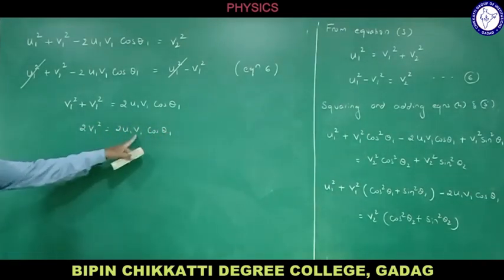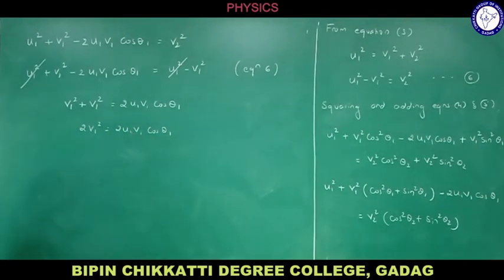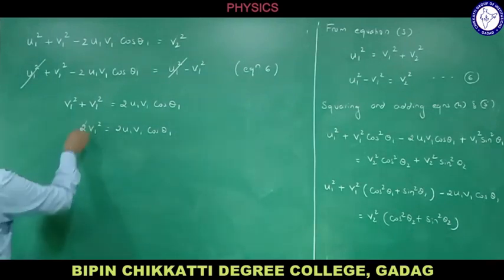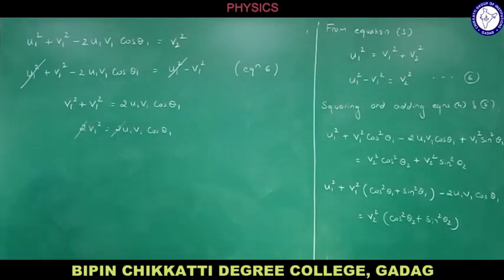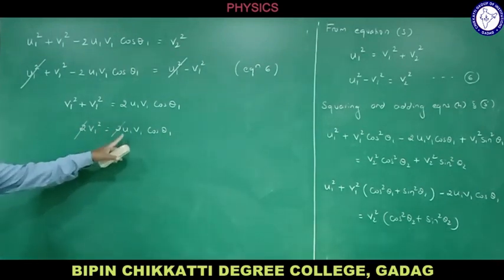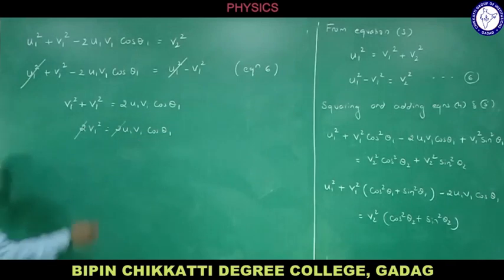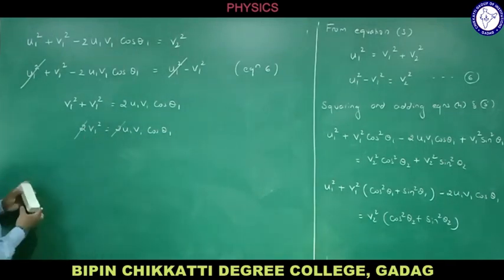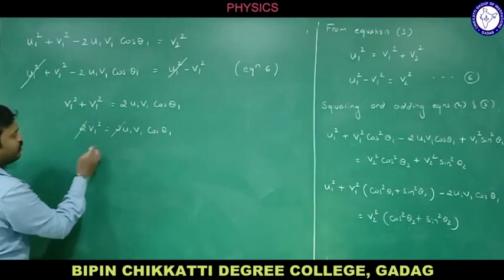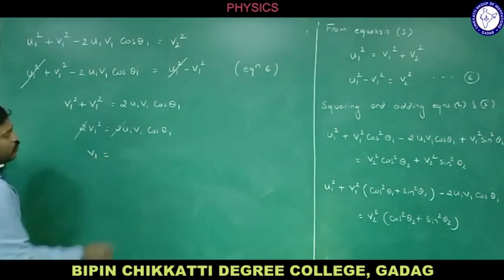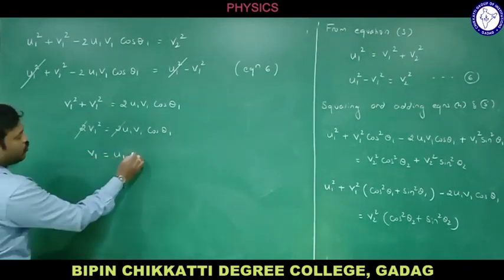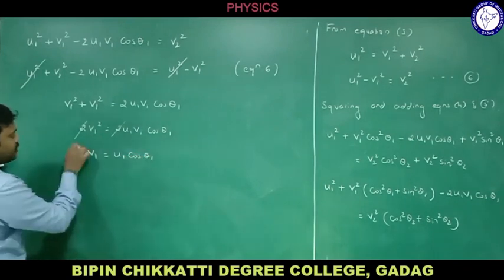Now the 2 will get cancelled. So we will be getting V1 square is equal to U1 V1 cos theta 1. If I remove V1 also, one V1 will get cancelled. So what do you get? V1 equal to U1 cos theta 1. This is how I calculated.